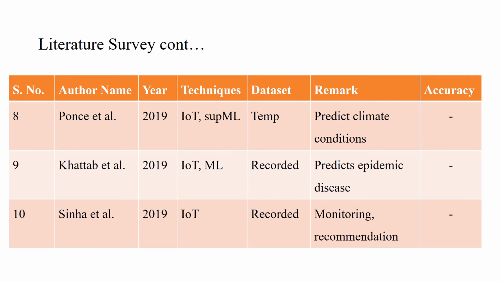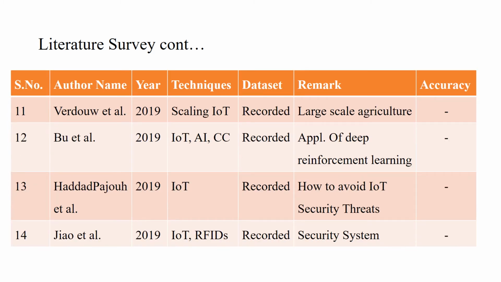Also, some have done work on how to avoid IoT security threats. Some have done work in security systems. Some have done work in application of deep reinforcement learning. Some have done work in taking a small model of agriculture and implementing IoT in it, then making this small IoT framework into a large field. That is scaling IoT.